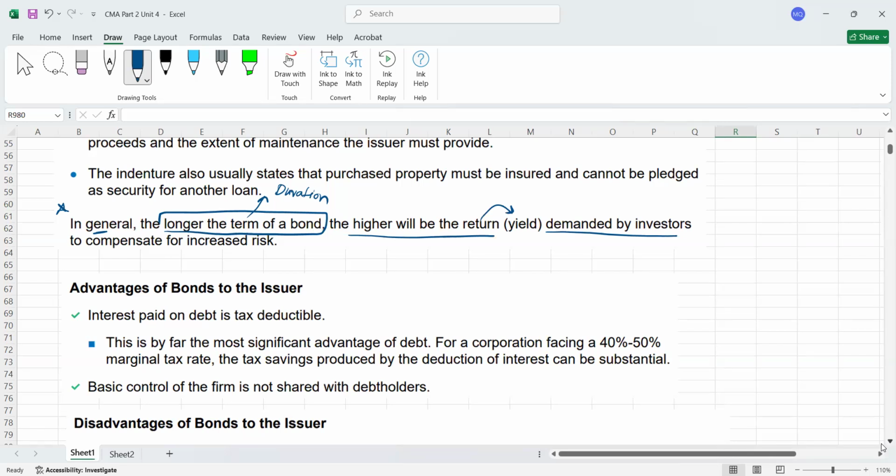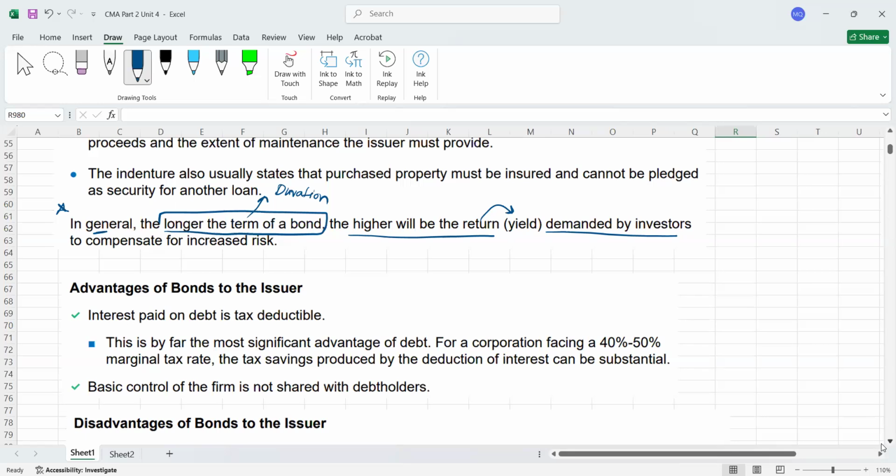Okay, so they are saying that if the duration is longer, investors will definitely ask for higher interest or higher return. The question is why? I can explain it this way. For example, if you are the investor and I'm giving you two options, you can invest for 2 years or you can invest for 20 years.